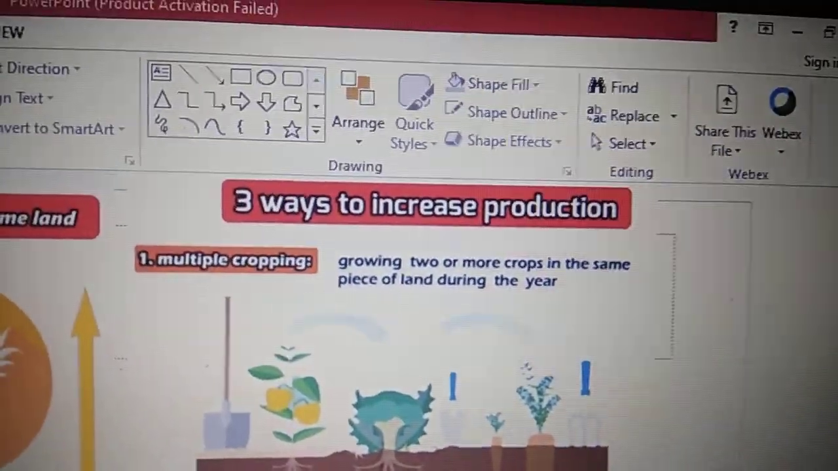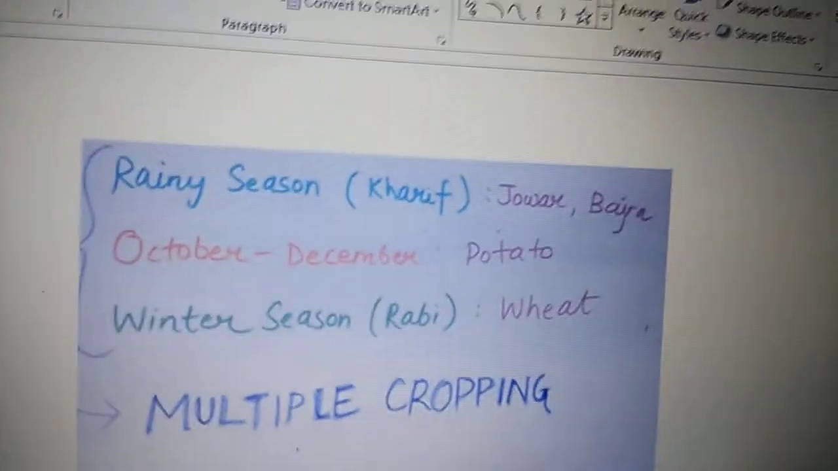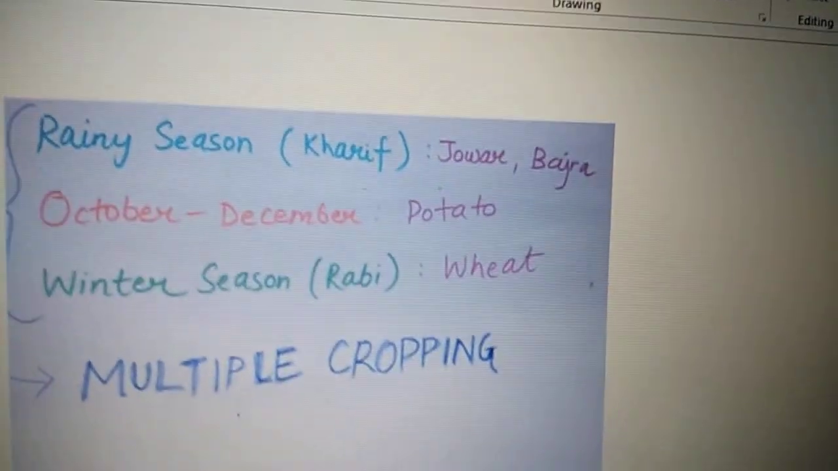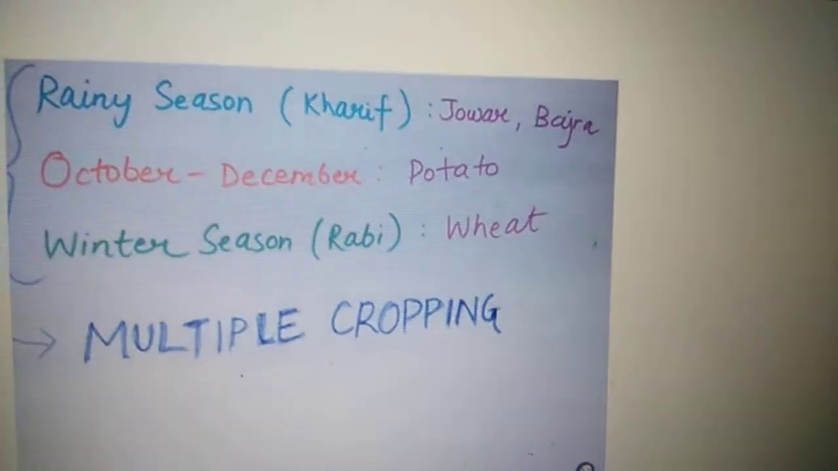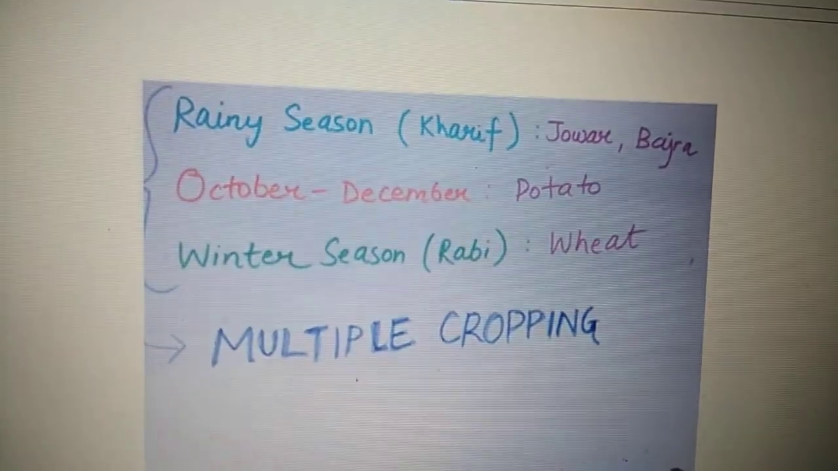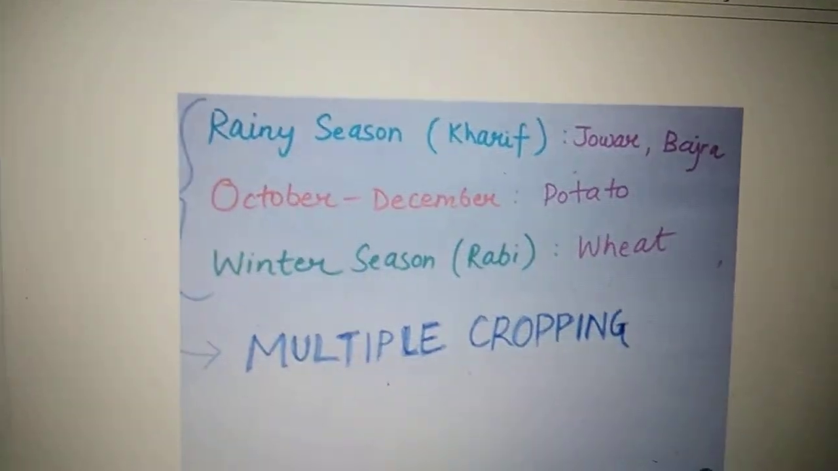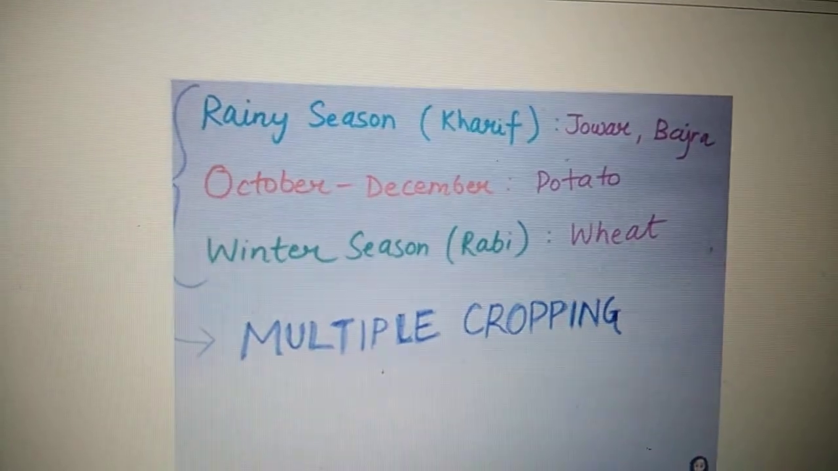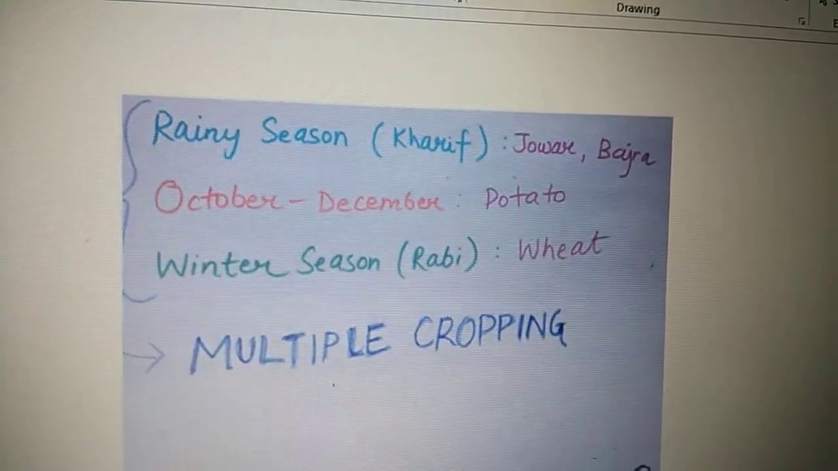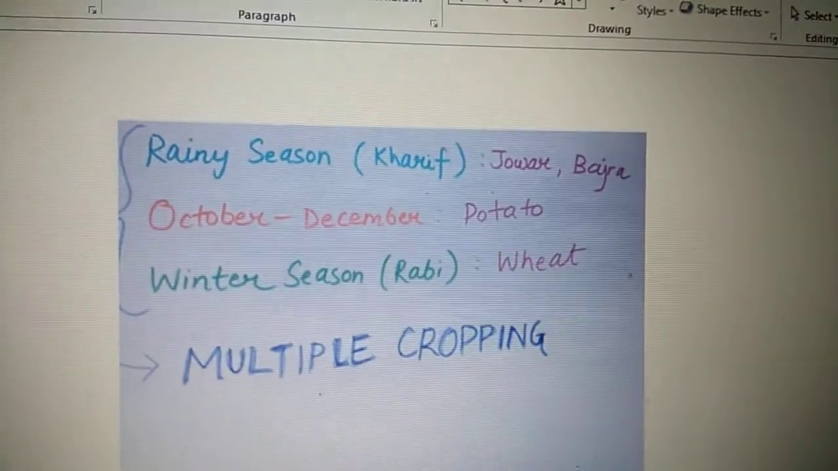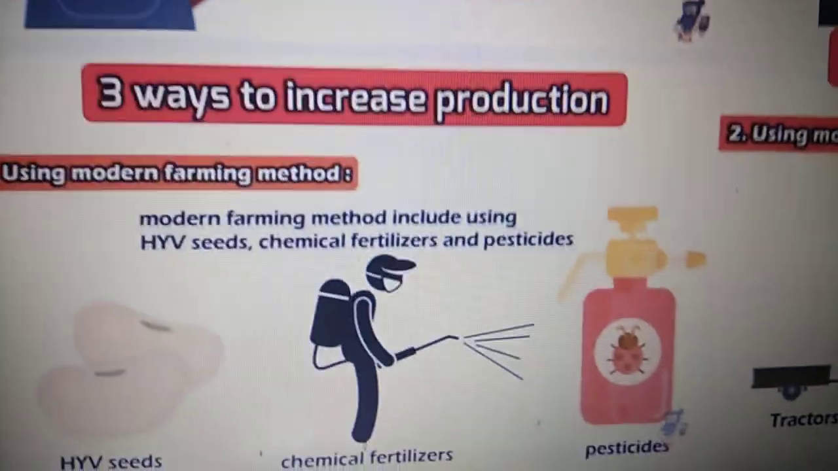Now how will that farmer do it? Now look into this. In the rainy season, that is the Kharif season, he can grow jowar and bajra. And then in October and December he can grow potato, and in winter season, that is the Rabi season, he can grow wheat. Okay, so this is called multiple cropping.